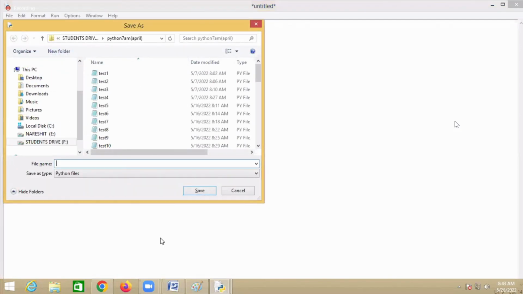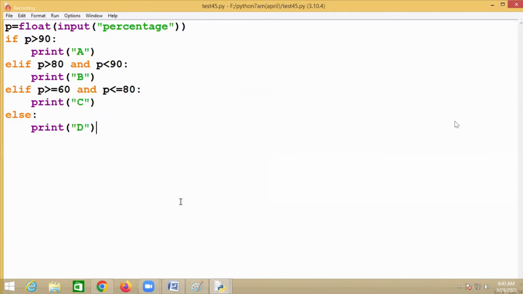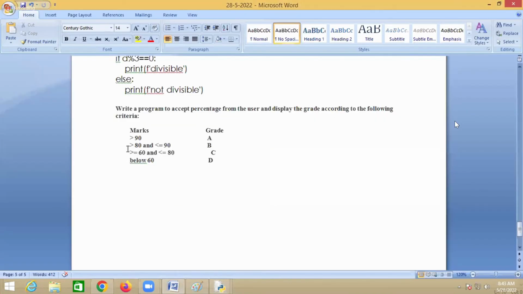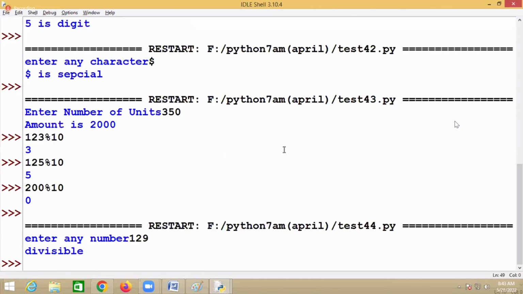Okay, it is a D grade, right? So we just try to implement all the conditions. Greater than 90, A grade. Greater than 80 and less than or equal to 90, B grade. Greater than or equal to 60 and less than or equal to 80, C grade. Below 60, D grade. Over.